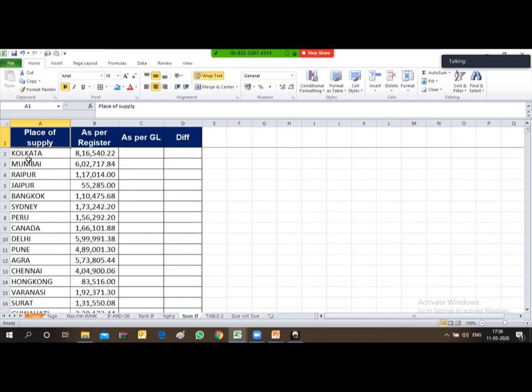So friends, let me cover one practical scenario for you. Suppose there is a place given over here, and sale is given as per sales register. In the practical field also, you will see that in any accounting software, one kind of register is generated, and then one kind of general ledger is generated. So there will be two databases, one as per the sales register and one as per the general ledger.